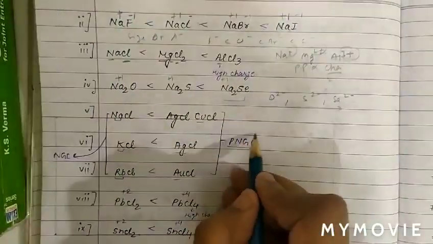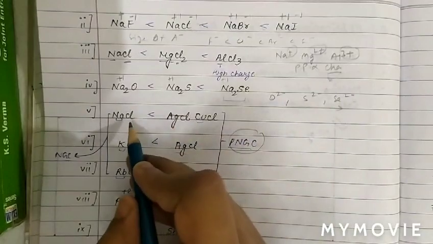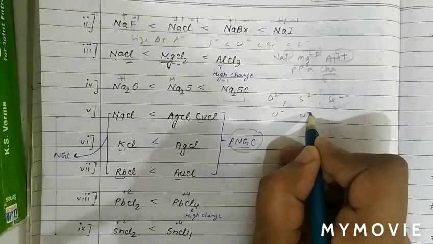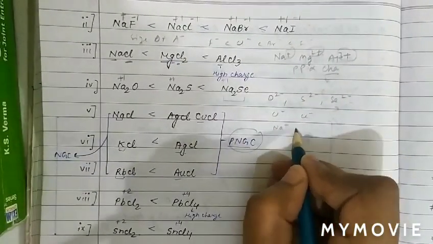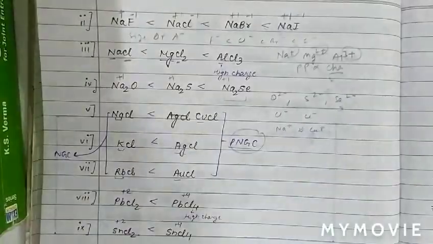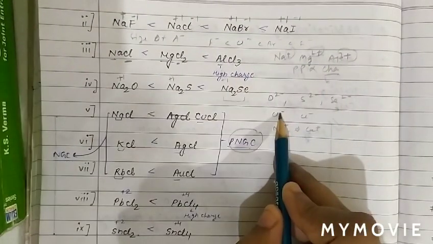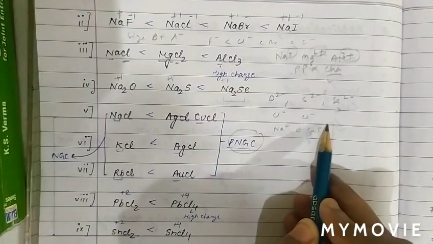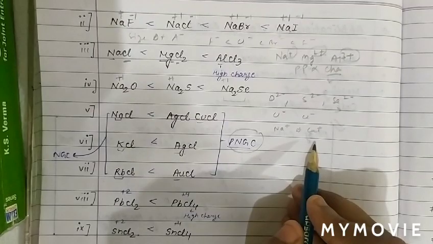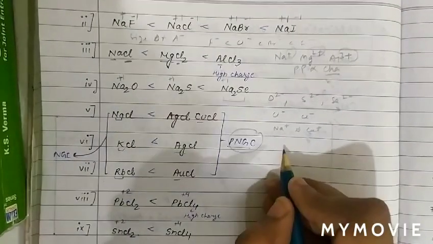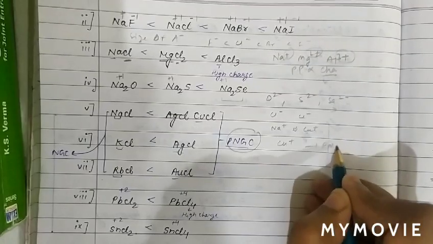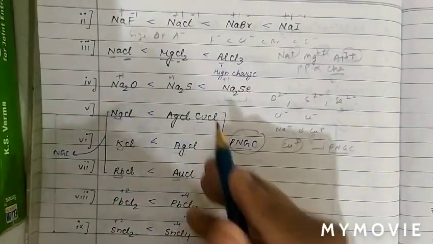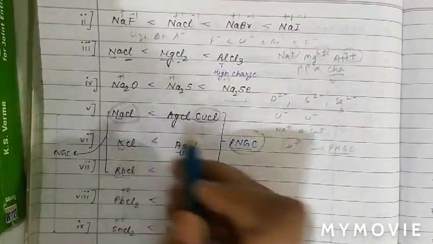See next question, on the basis of pseudo noble gas configuration. One compound is NaCl and one is CuCl. As we can see, the anion is the same, Cl minus, and the size of Na plus is comparable to Cu positive. As we know, when the charge is the same on cation and anion and the size is also similar, then the cation with pseudo noble gas configuration has more covalent character. As the Cu positive ion has pseudo noble gas configuration, CuCl is more covalent than NaCl.